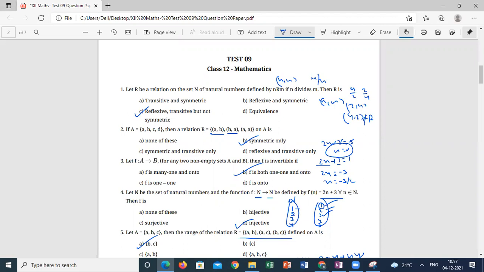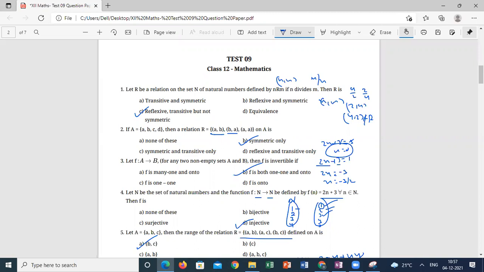But sir, A belongs to set A, right, sir? So that's enough to call it reflexive, right? But B also is participating in the relation, no? See, whatever the elements are in the relation, those reflexive pairs should be there. A comma B is there. So A is part of the relation, B is also part of the relation. So the reflection of A is there, A comma A is there, B comma B also should be there now. Okay, sir, I understood now. Got it? Yes, I got it, sir.